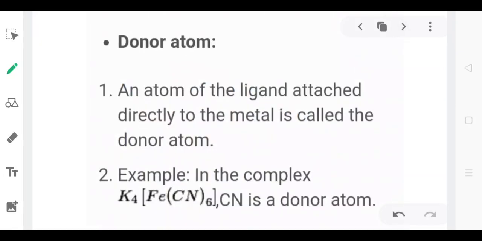Now, what is a donor atom? In the ligand, the atom which is directly attached to the metal is called the donor atom. For example, in the complex K4[Fe(CN)6], CN is a donor atom.